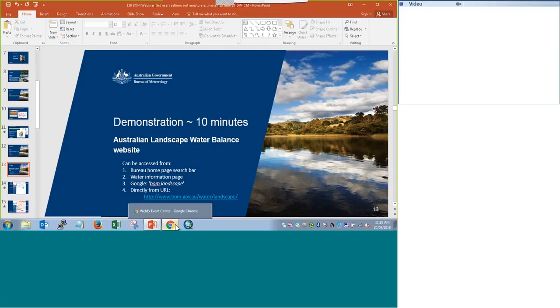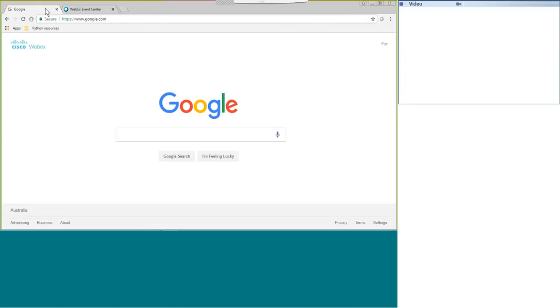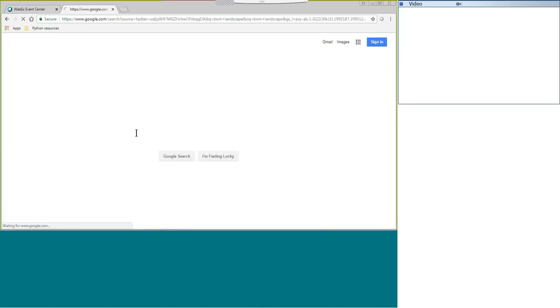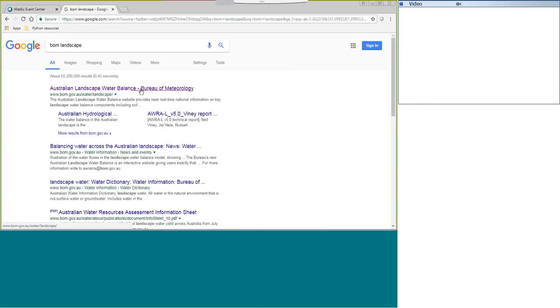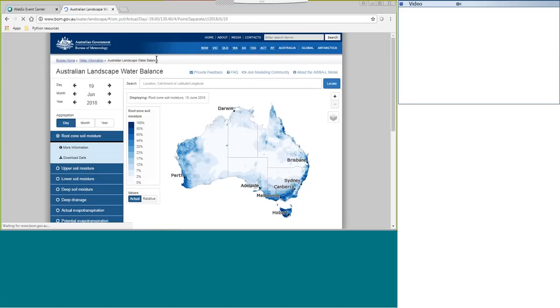So I'll bring up a web browser here. We've got our Google page here, and I'm going to access this just by going BOM landscape. The first result that comes up here is the Australian Landscape Water Balance. So we can click on it here. See how this Australian Landscape Water Balance sits from the Bureau home, water information, and then the Landscape Water Balance here. Alternatively, we could have found this by coming up to the search bar here and typing in landscape. And that will bring up the water balance for us also.